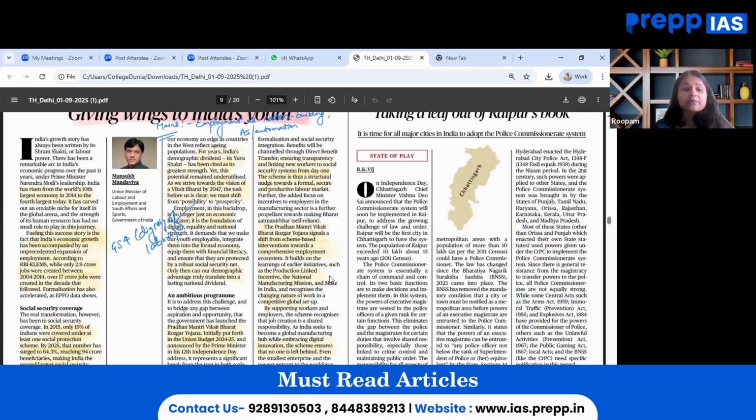The key theme that has been discussed over here is demographic dividend. Approximately 3.5 crore jobs plan that is being launched by the government, and social security expansion that has been done over the period of time in the past. And at the same time, from prelims perspective, the fact and data that we have to look at while going through this particular article is what are the features of PM Viksit Bharat Rozgar Yojana.